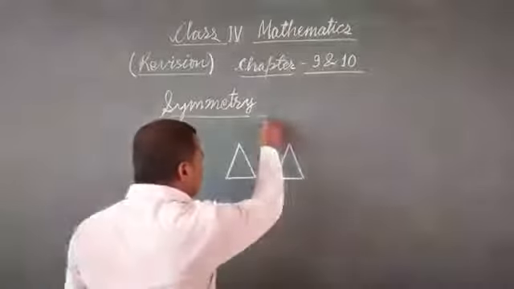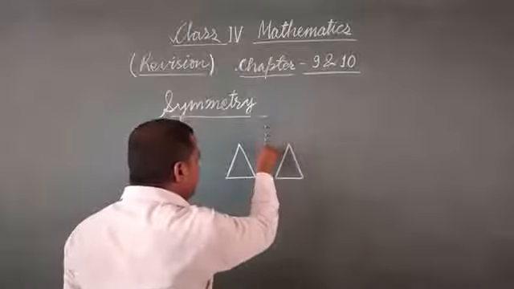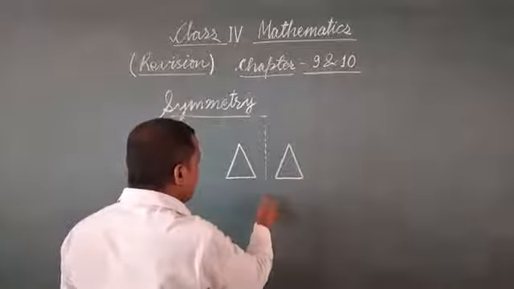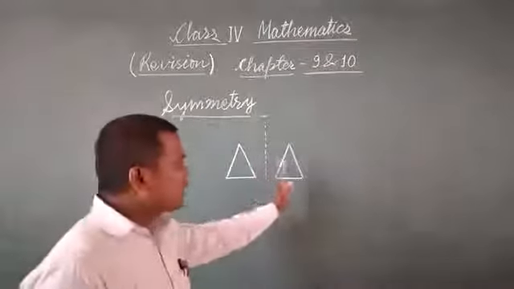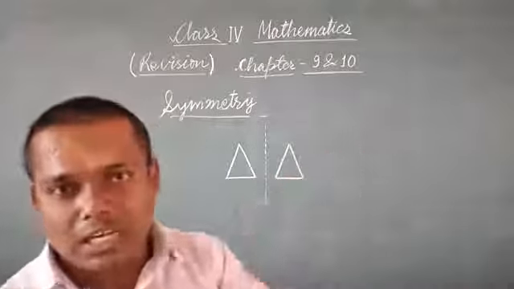So here, suppose a line is drawn. One of the triangles will become the mirror image of the other one.